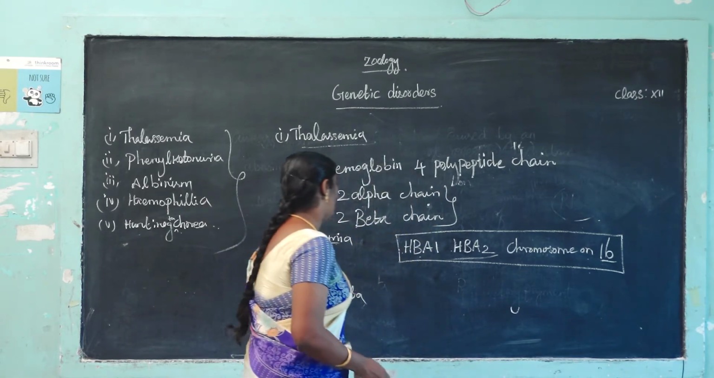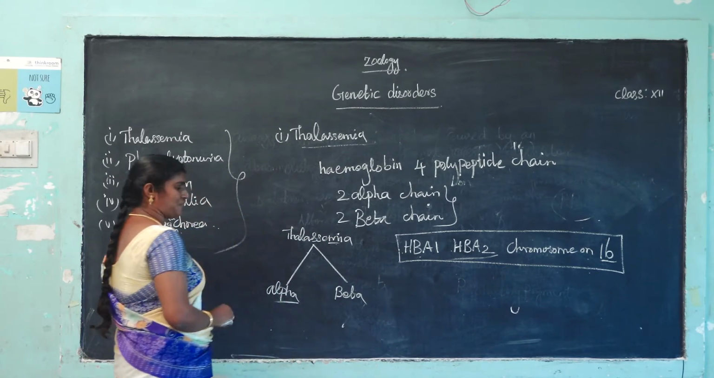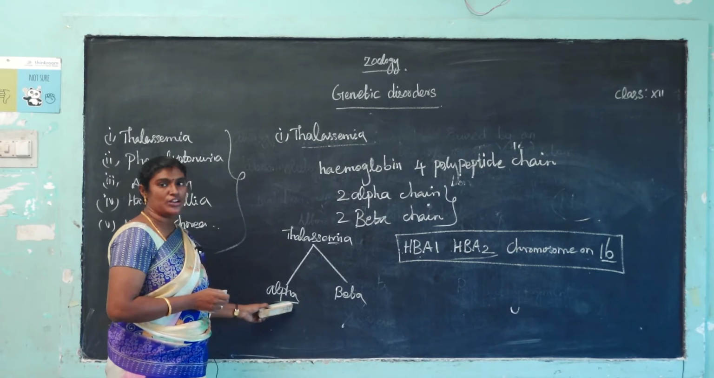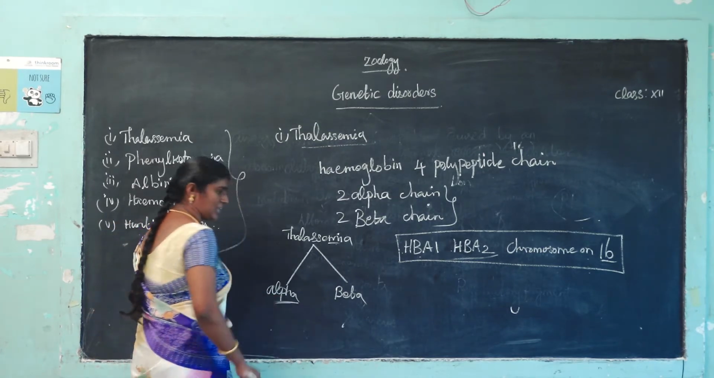Next, what does alpha thalassemia mean? There is an effect or mutation in the alpha chain, so production of the alpha chain is affected. It causes alpha thalassemia.